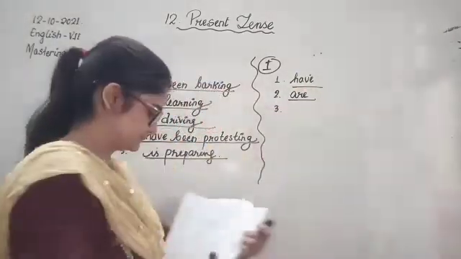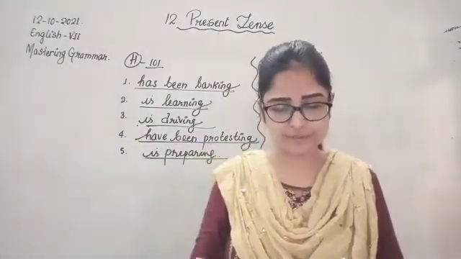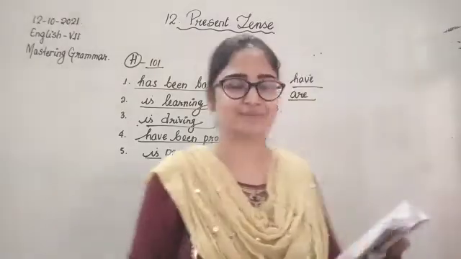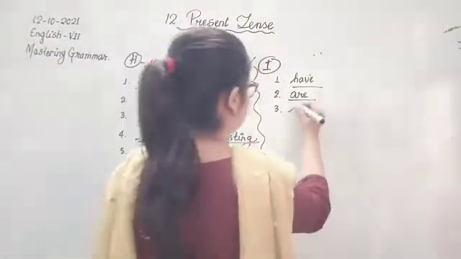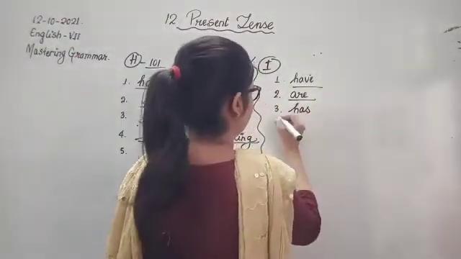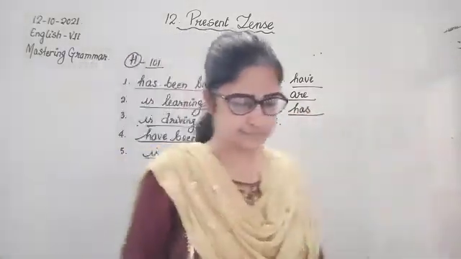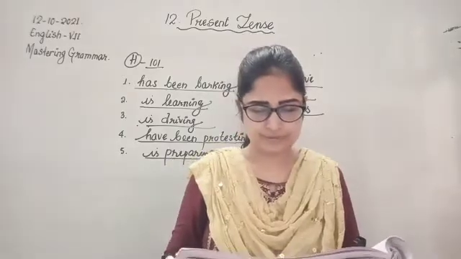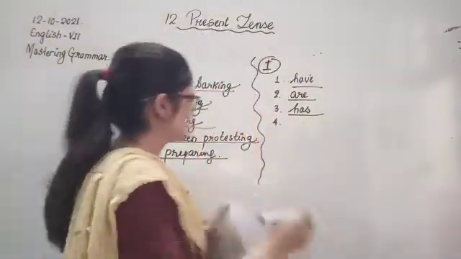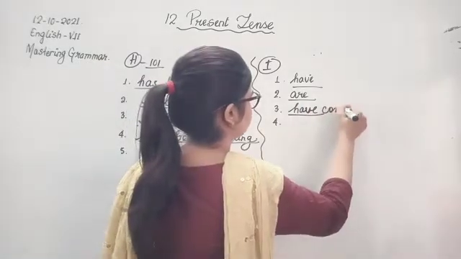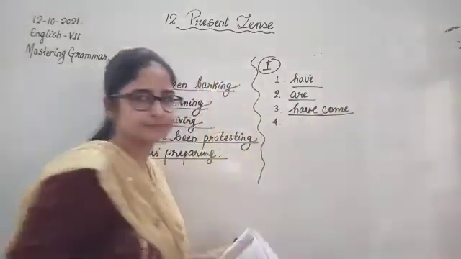Number 3. There are others who dash for consultation. Who has come for consultation. Okay. Number 4. Now children, because we have others, we can write have only. So have come. Plural. Yes?